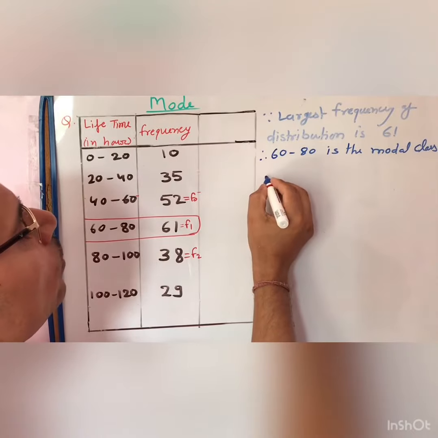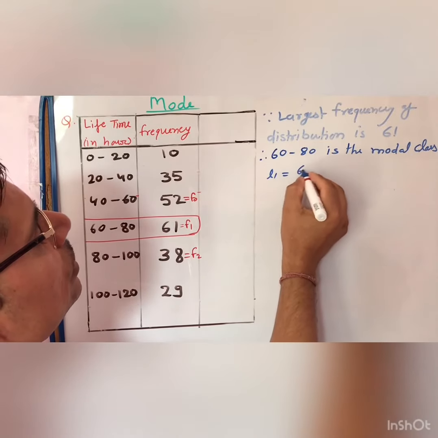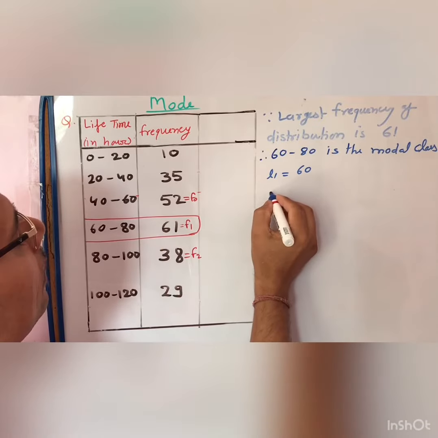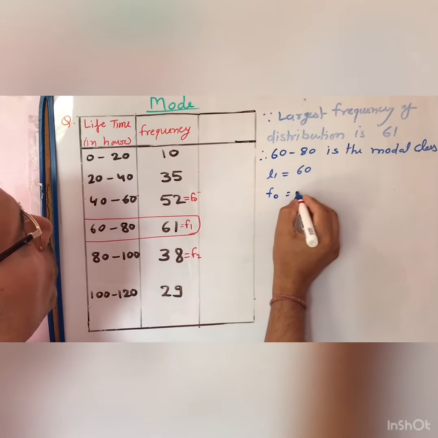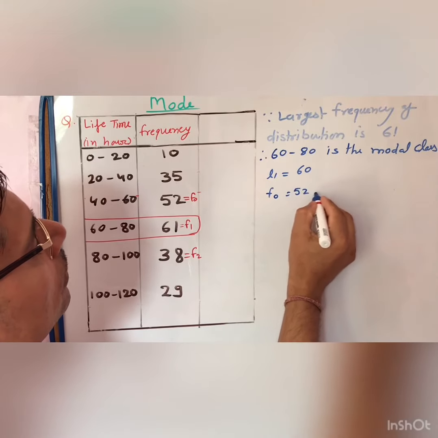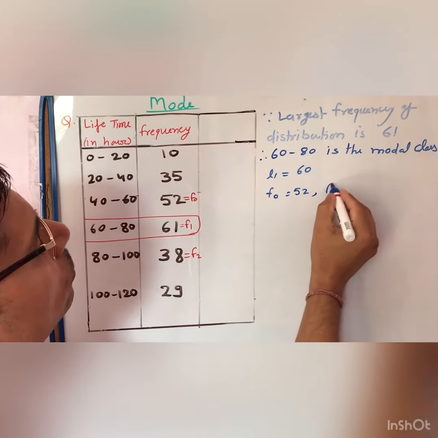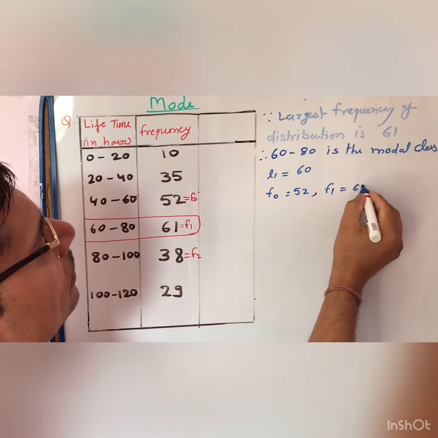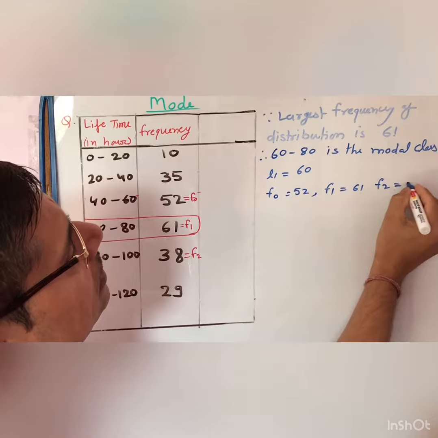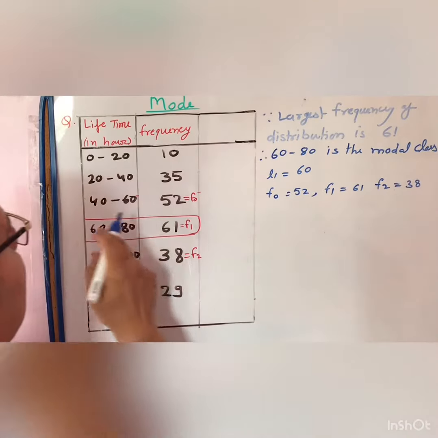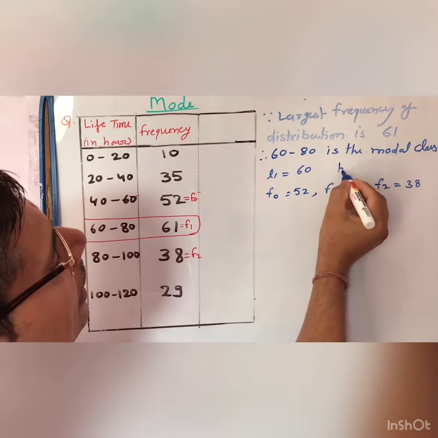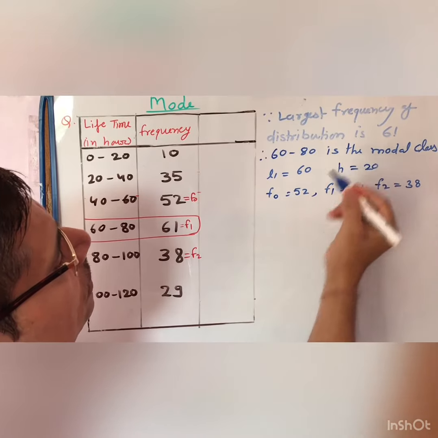Therefore L1 equals 60, and according to the table f0 equals 52, f1 equals 61, f2 equals 38, and the class size 80 minus 60, means h equals 20.